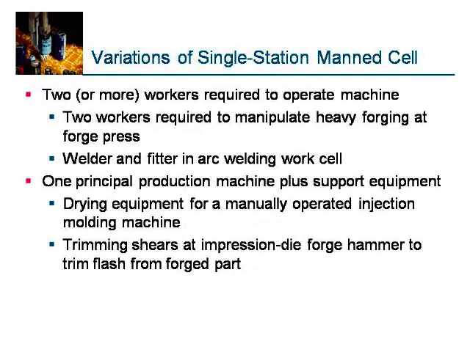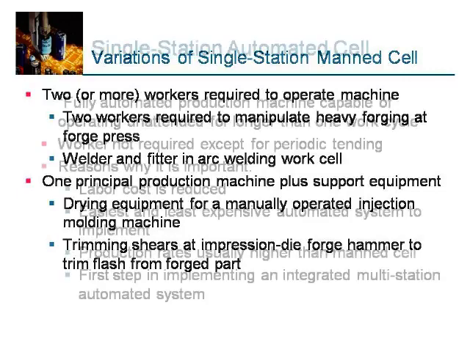Variations of the single station manned cell. Two workers required to operate the machines: two workers manipulating a heavy forging at a forging press, or a welder and fitter in an arc welding workshop. These are all examples. One principal production machine plus supporting equipment comes under this category only. Drying equipment for a manually operated injection molding machine is an example. Trimming shears at an impression die forge hammer to trim flash from the forged part is another example.